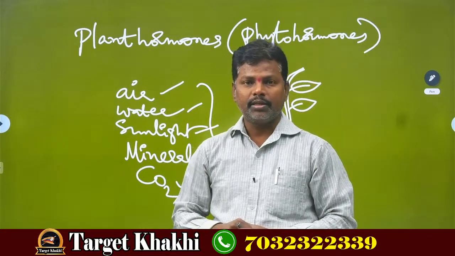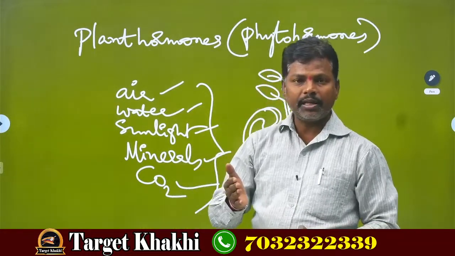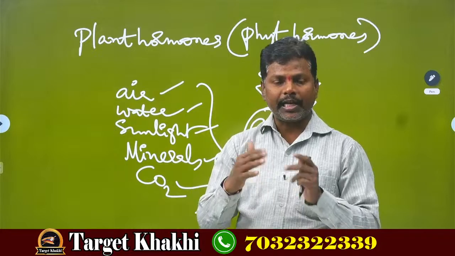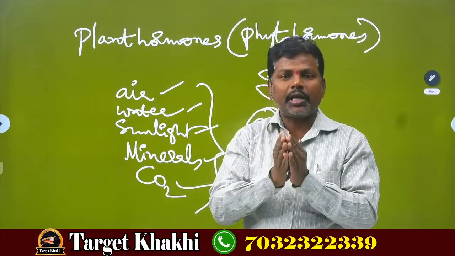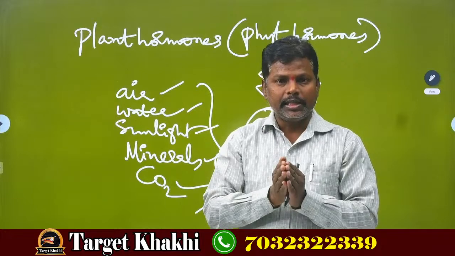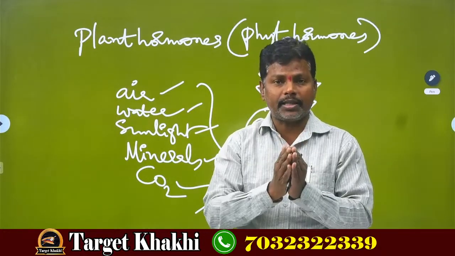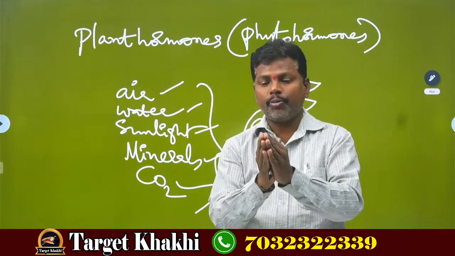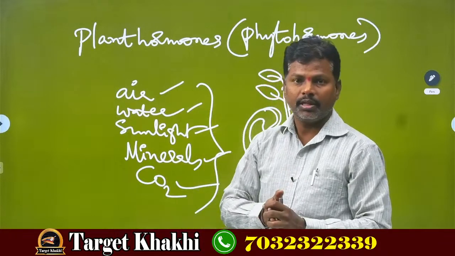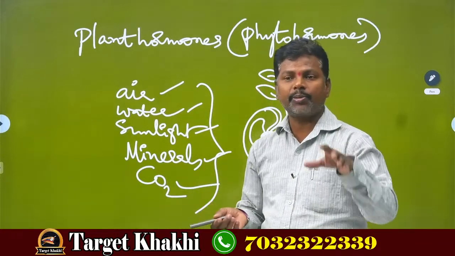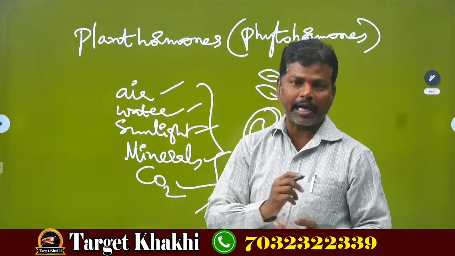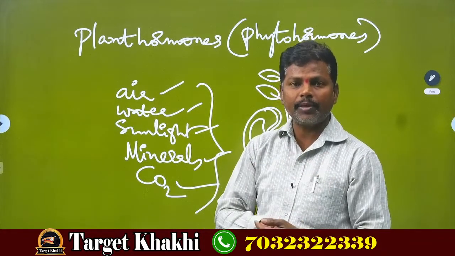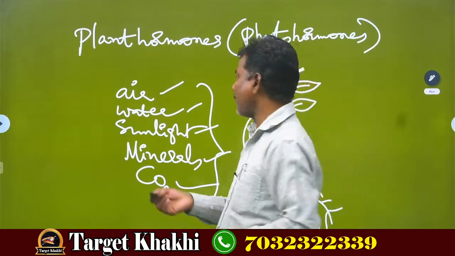Charles Darwin and Francis Darwin conducted an experiment. Is there any growth hormone in the plant body helping the plant to grow and bend towards the sunlight? So they conducted an experiment on tropic movements of plants.